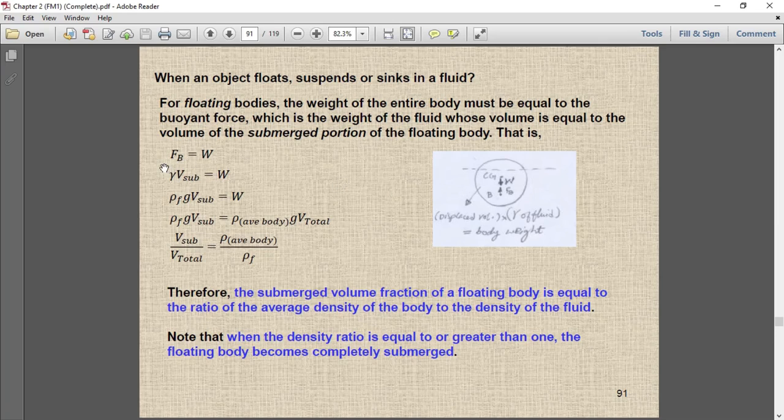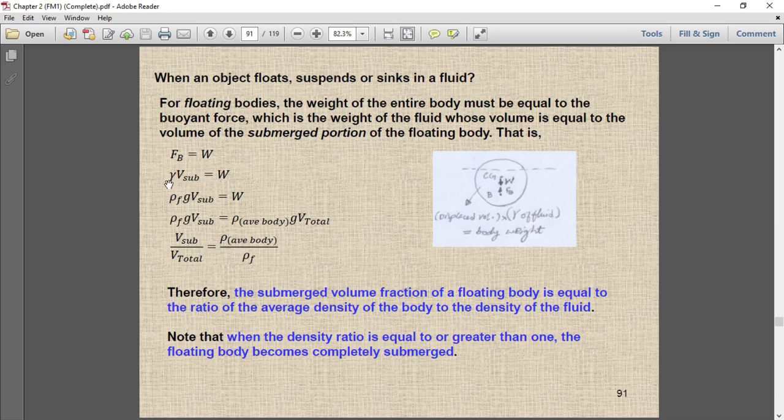This is not the complete volume of the object, but the surface displacing the fluid balances the whole weight of the object. So this is the density of the fluid, and this is the submerged portion of the volume, up to here.